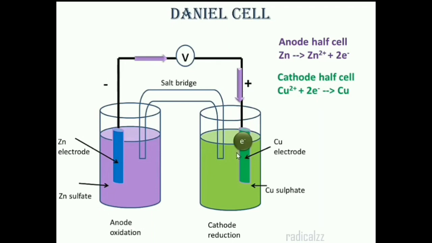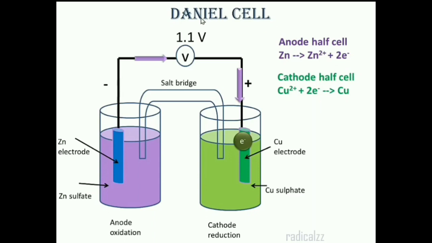Electrons move from anode to cathode, so the current flow is from cathode to anode. The current flow can be noted from this voltmeter. Here we get the output potential of Daniell cell as 1.1 volt.